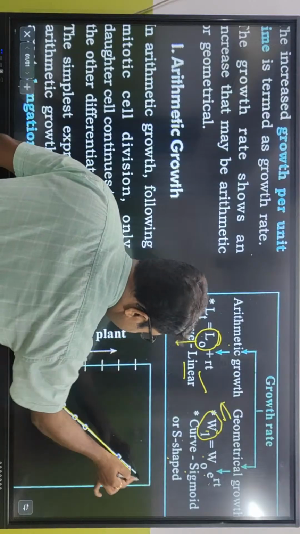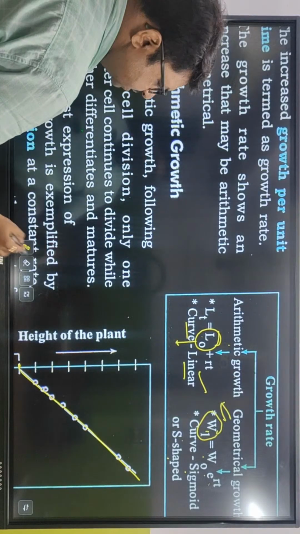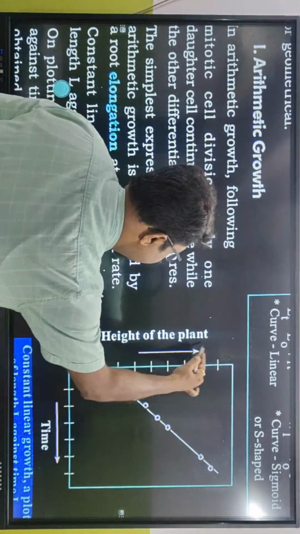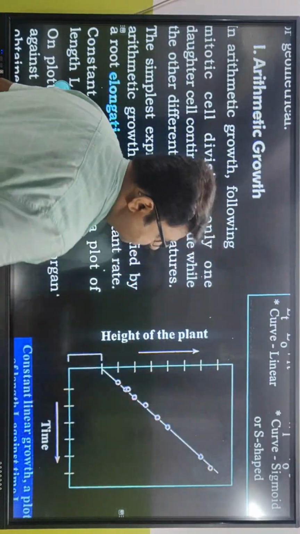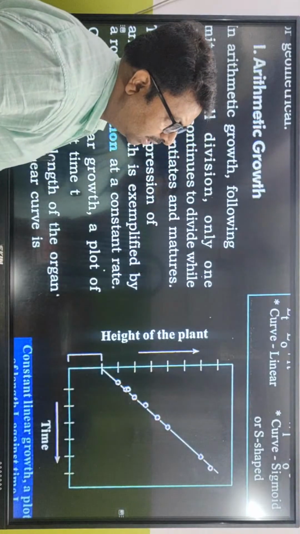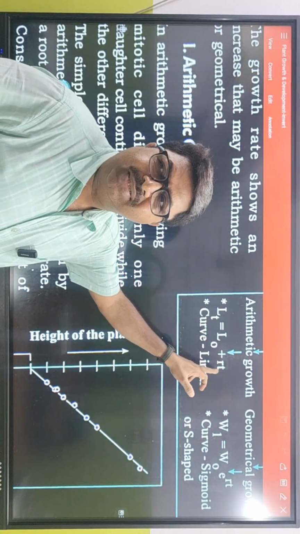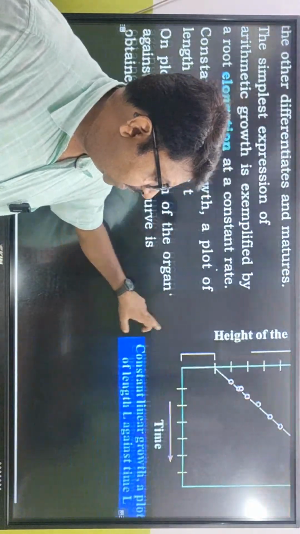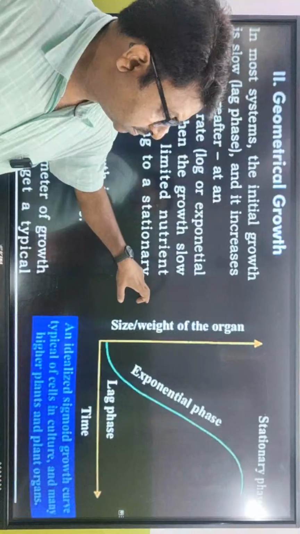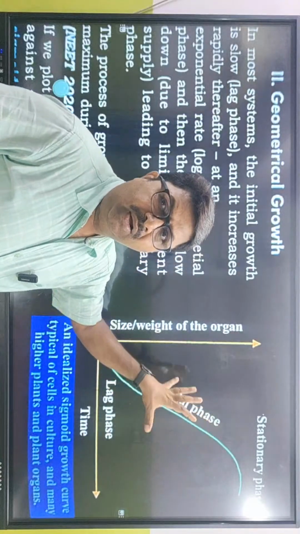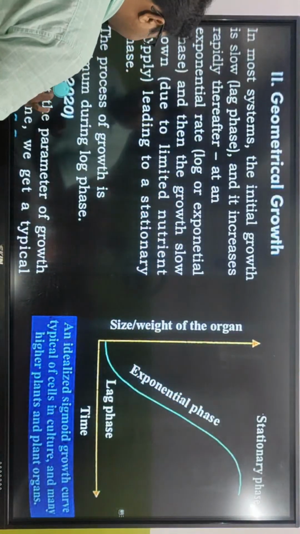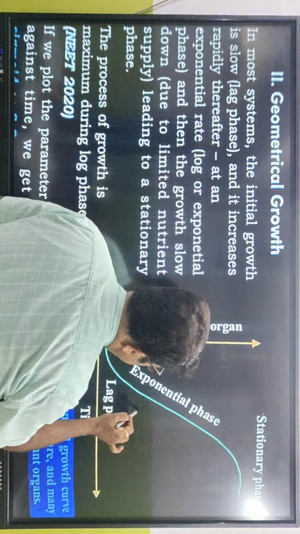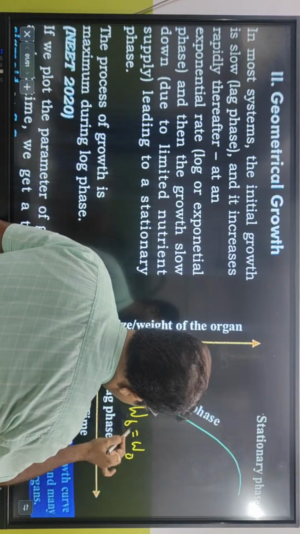With time, the rate is increasing like this. With time, the length of the plant is increasing arithmetically. That is LT is equal to L0 plus RT. But in case of weight, it shows what? Sigmoid growth curve. কি ওয়েটে কিভাবে জানলাম আমরা? WT is equal to W0